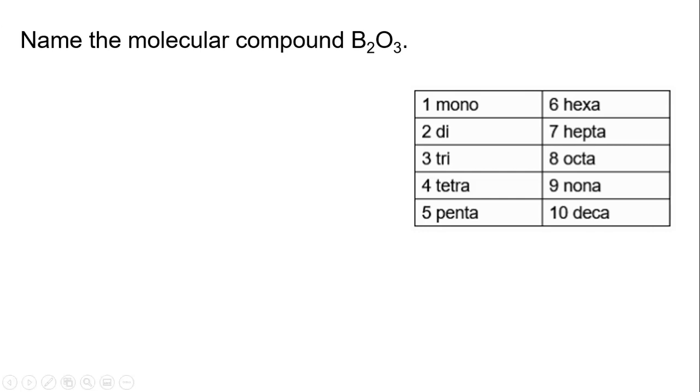All right, so here's another one. We have B2O3. So let's take a look at what the 2 is. The 2 is di, and the 3 is tri. By the way, I didn't mention this, but you definitely need to learn these. If you do not learn these, you will struggle and pretty much fail this section. You have to learn them. They are not difficult to learn, and they make your life easier, and they save you time if you know them. This doesn't go away. This is naming, and in chemistry, we just keep building upon this. So memorize these, make flashcards, do what you need to make sure that you know these right offhand. So there's this di, and this is tri.